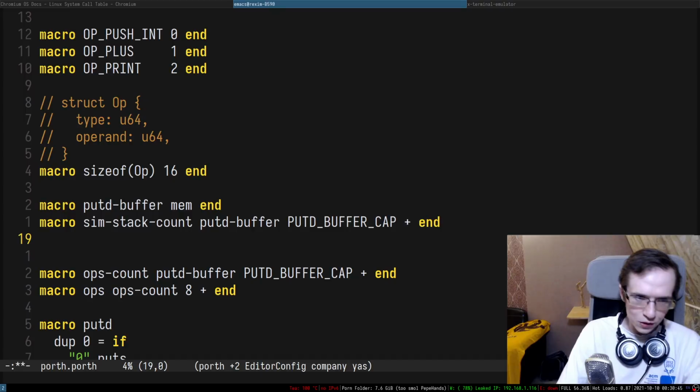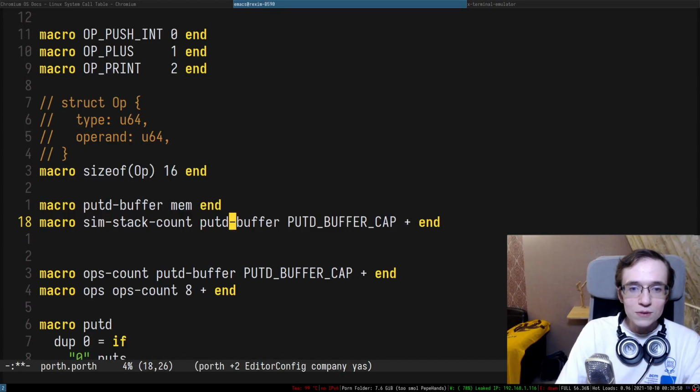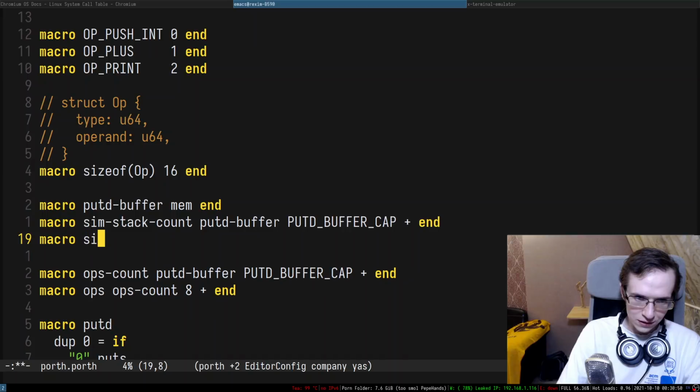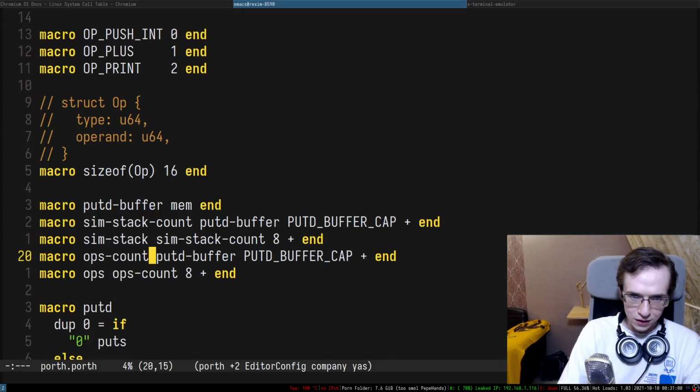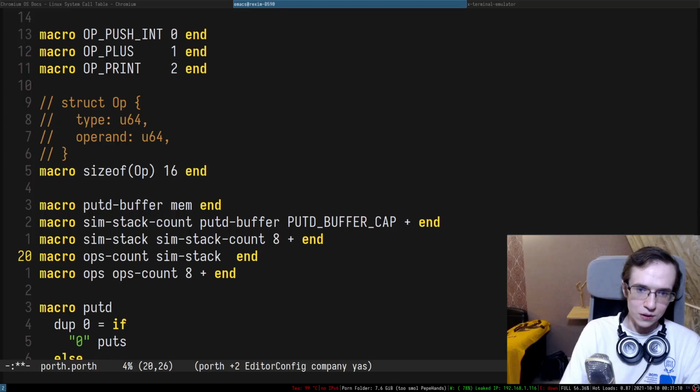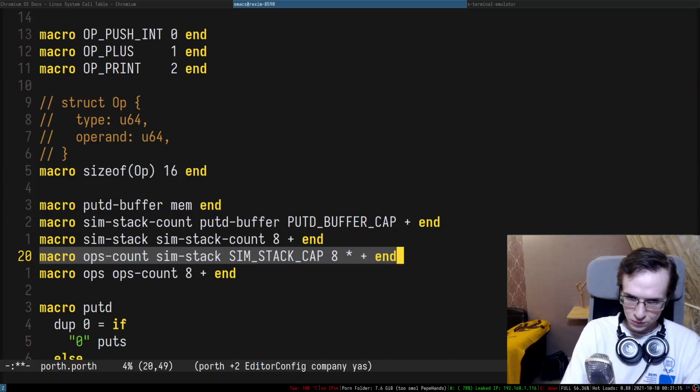Okay, so sim stack count after this thing, then sim stack is going to be located after sim stack count, the size of which is 8 bytes, right? And the ops count is located after sim stack, the size of which is sim stack capacity multiplied by 8, plus. So yeah, there we go.